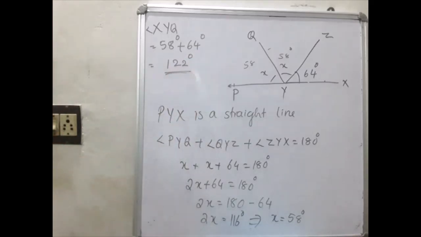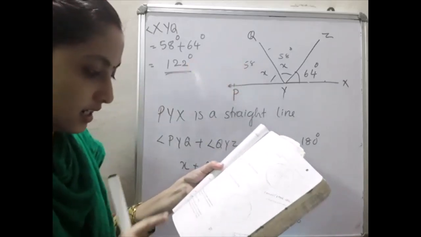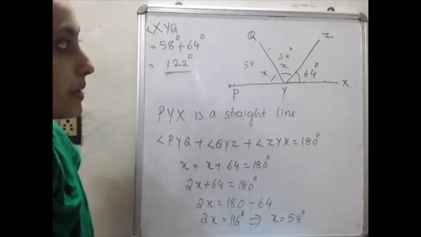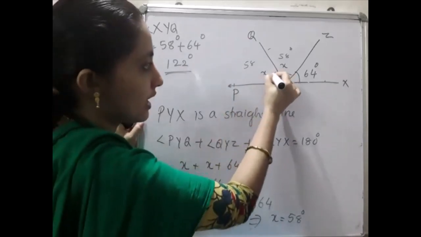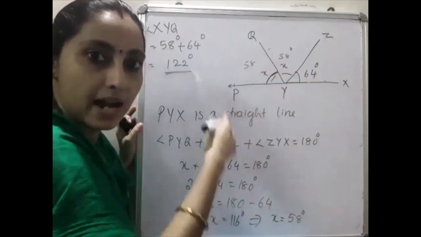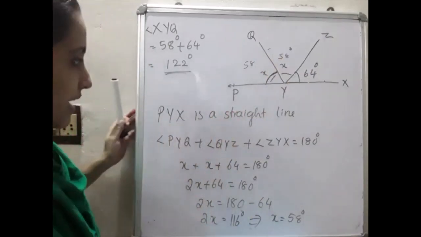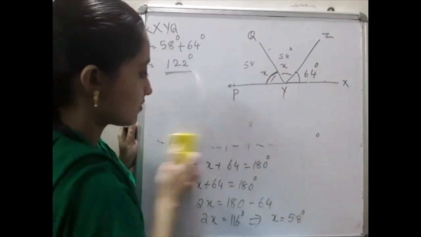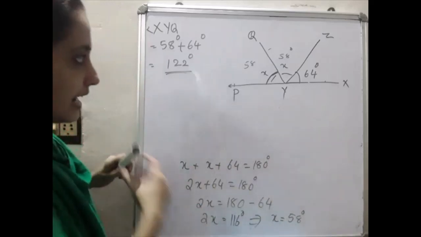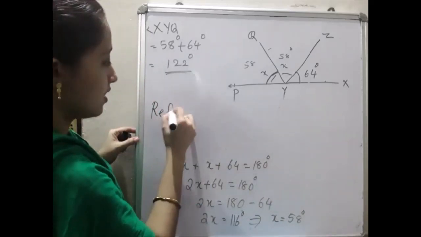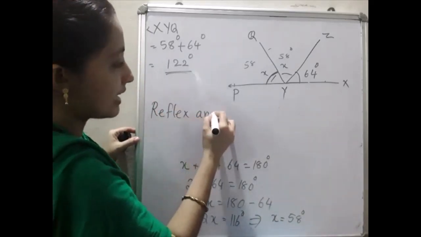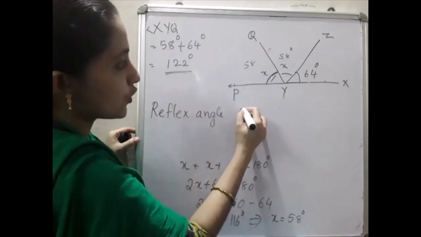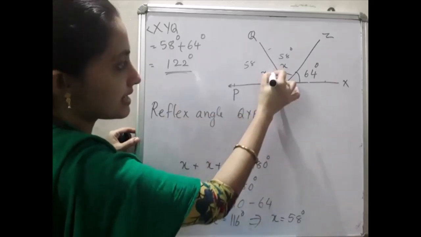Next, one more thing you have to find, that is the reflex angle QYP. This one only. Reflex means the remaining portion, is it? So I'll rub and write. Listen here please. Reflex angle QYP, this one.